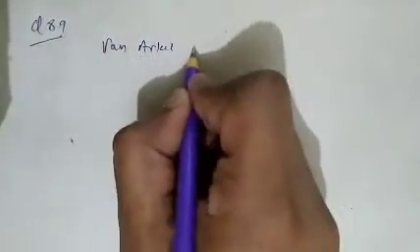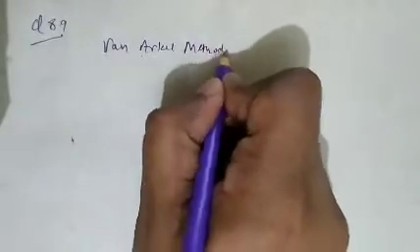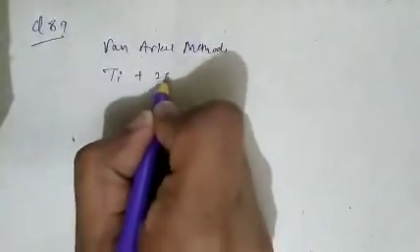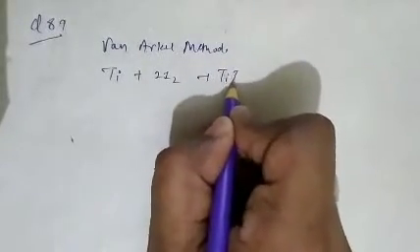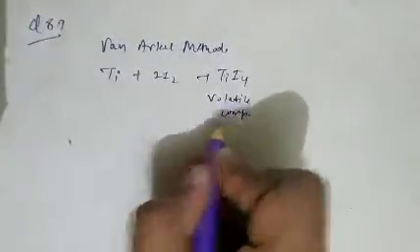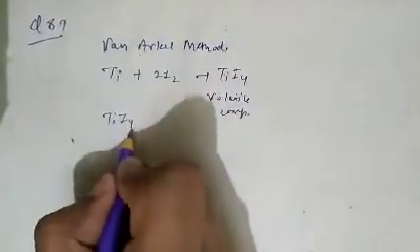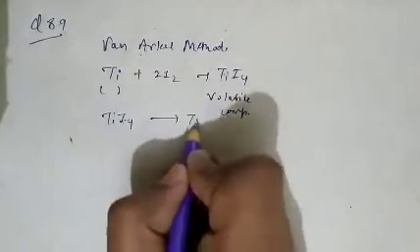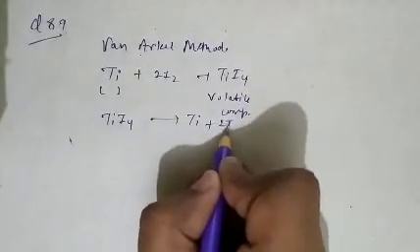See question number 89. What is given there? Which of the following employs thermal decomposition of volatile iodide compound? As we know, the Van Arkel method is basically like titanium. When impure titanium reacts with I2, it forms a volatile compound. When this volatile compound is heated again, it gives titanium in pure state.